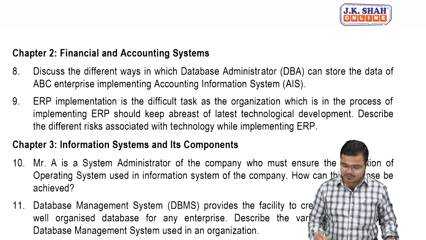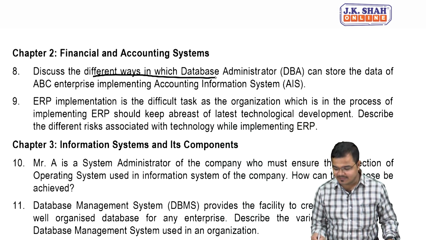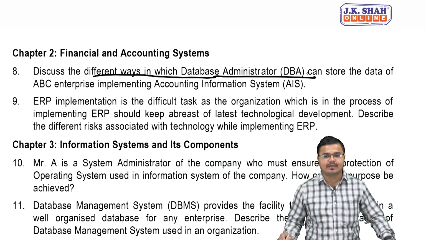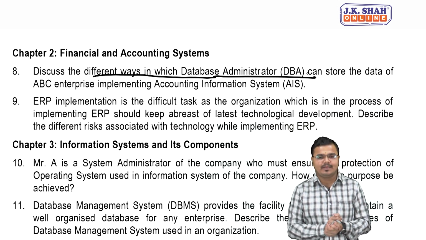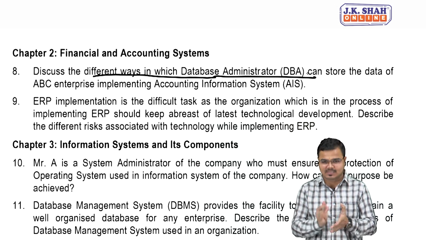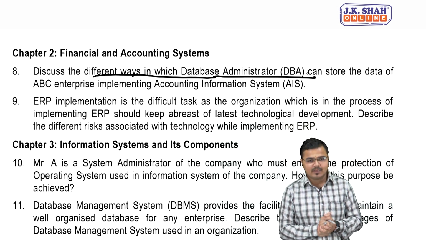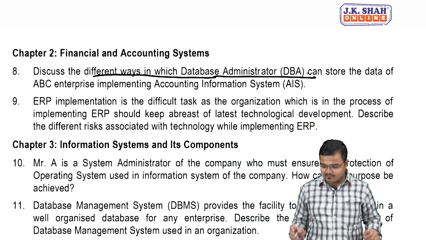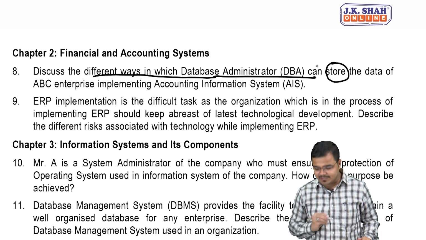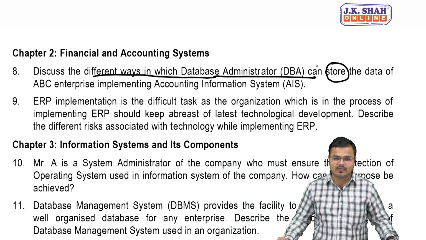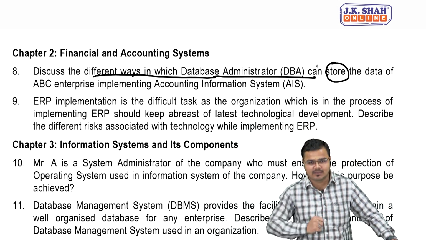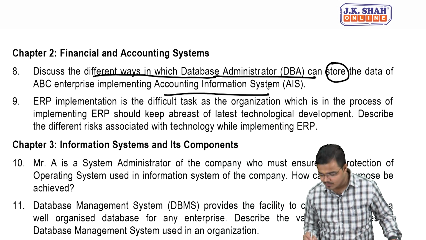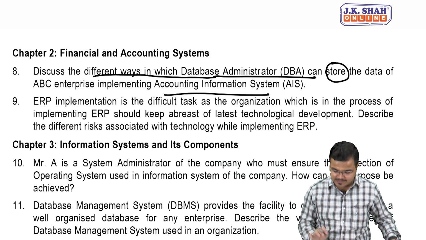In chapter number 2, they say, discuss the different ways in which the database administrator can store the data of ABC Enterprise implementing an accounting information system. Now this is what, people, different ways by which we can store the data. We know generally our database gets categorized into two parts when it is an accounting information system. Okay, let's try to figure it out.